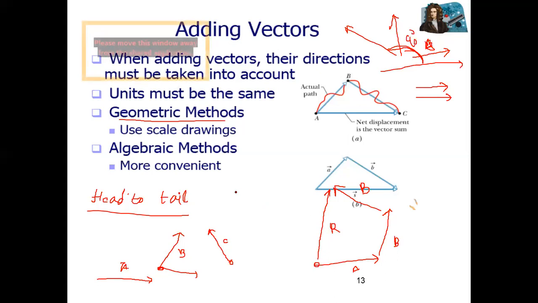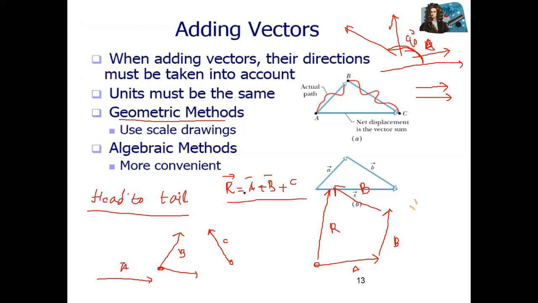So you can write that resultant vector R, this is also a vector, is equal to A plus B plus C. You have A, then add B, and then add C. All these three, A, B, C, and the combined effect is called a resultant vector.